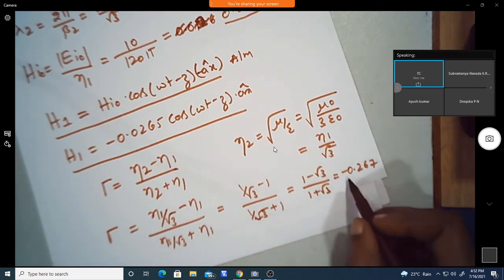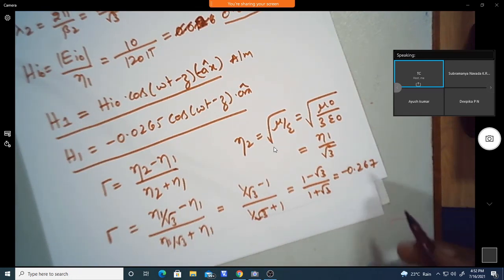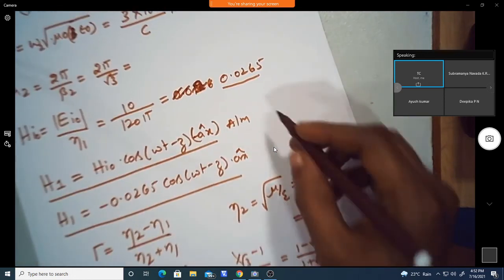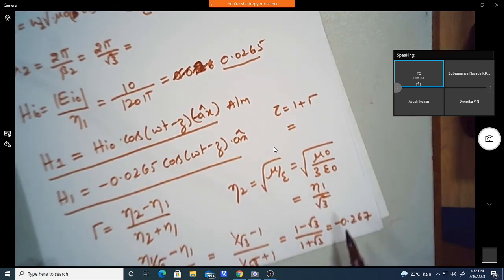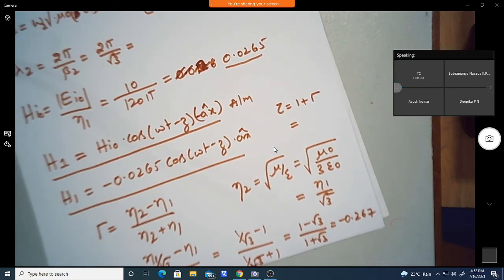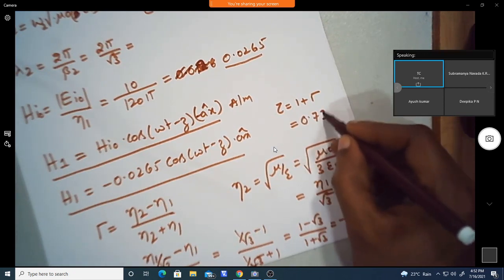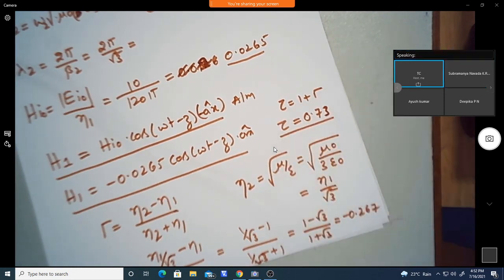So 1 minus 0.267 is around 0.73. We can take this value as the transmission coefficient.